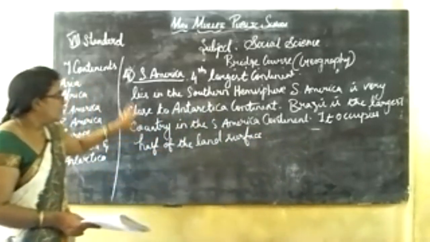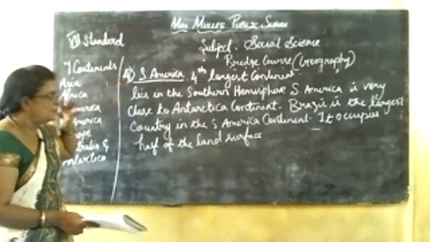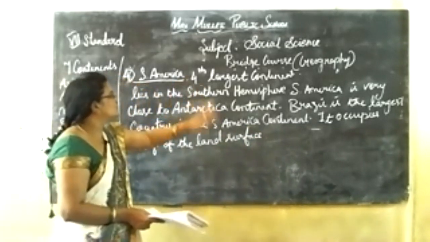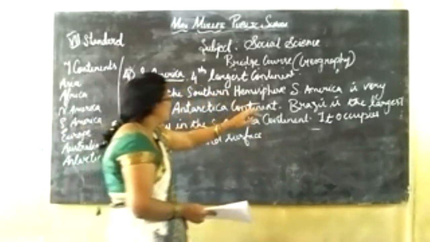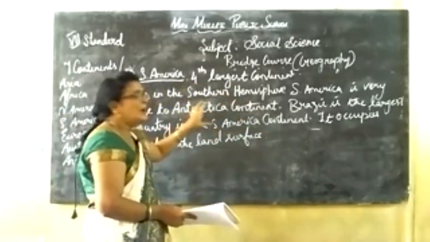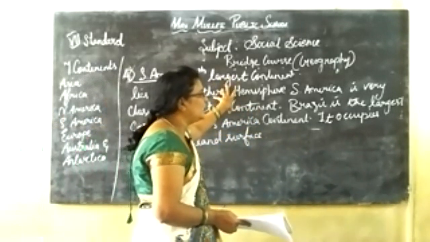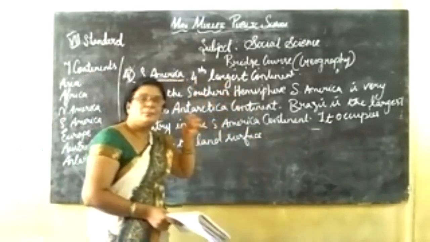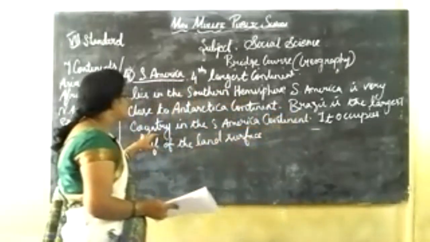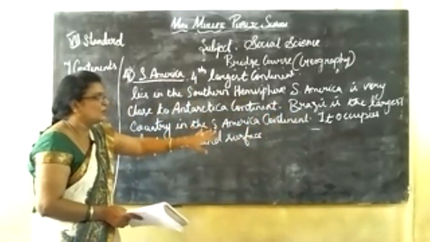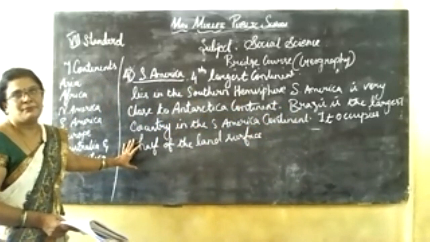A small brief about the South America continent. It is the 4th largest continent. It lies in the southern hemisphere. South America is very close to the Antarctica continent. If you want to take a particular place, Brazil is the largest country in the South American continent. It occupies half of the land surface.